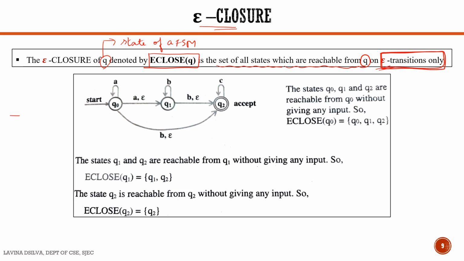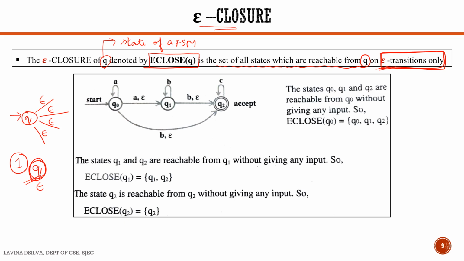So say we have a state Q. We have to identify all the states which are reachable from Q on receiving an epsilon transition. One thing to note here is, if we have a state Q, then it is reachable to itself on an epsilon transition. Therefore, we have to include the state itself whenever we write an E-closure.